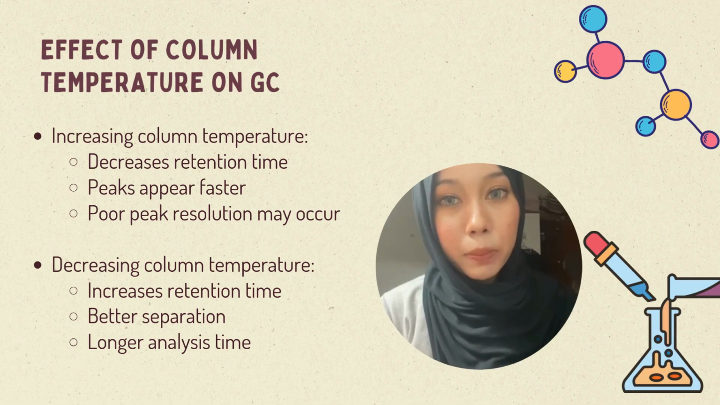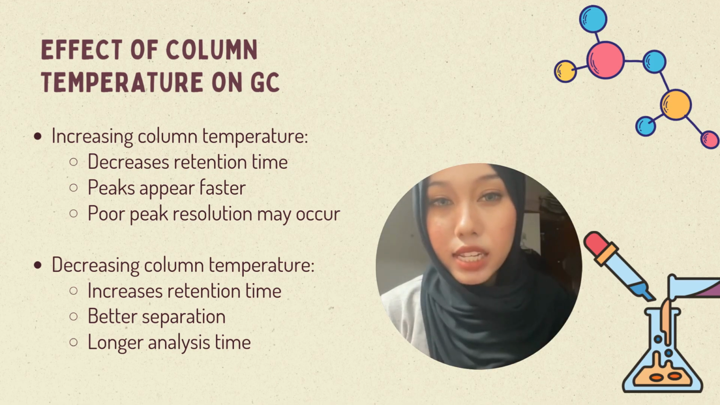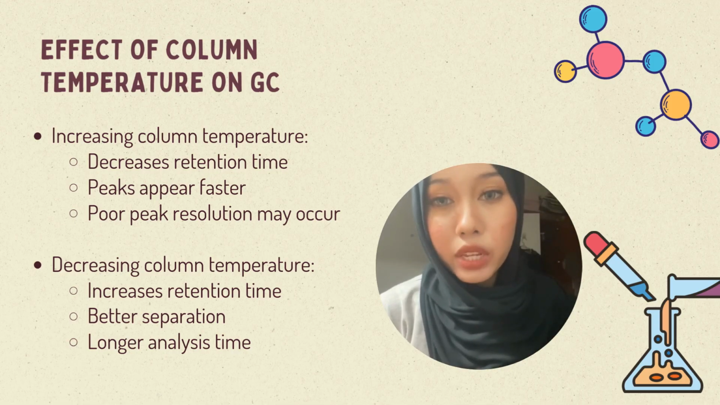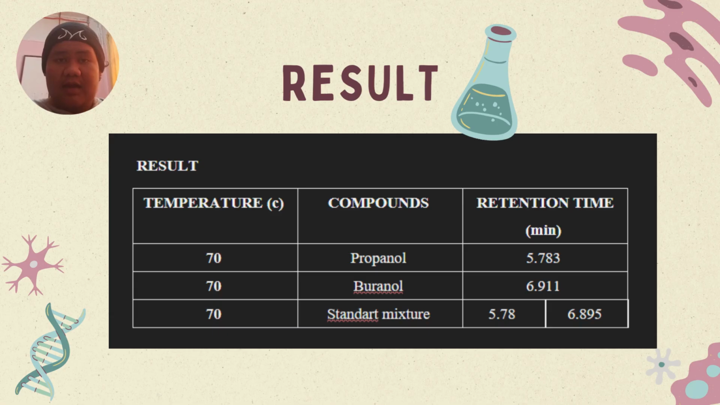Column temperature plays an important role in gas chromatography. When the column temperature is increased, the retention time decreases and the compounds elute faster. However, this may result in poor peak resolution. On the other hand, decreasing the column temperature increases the retention time and improves peak separation, but the analysis time becomes longer. That's all for me. Now, let's take a look at the results.